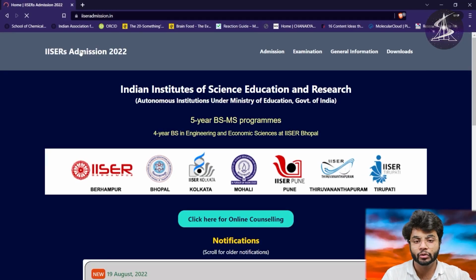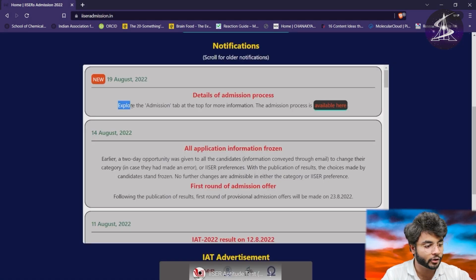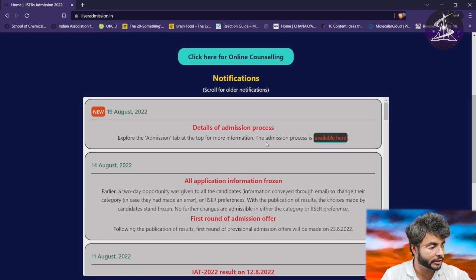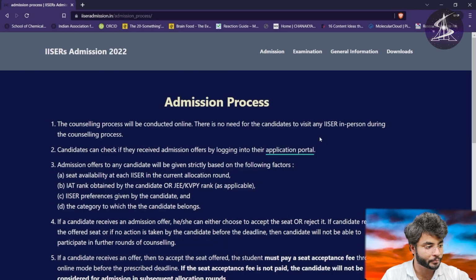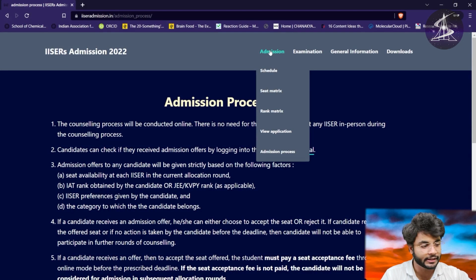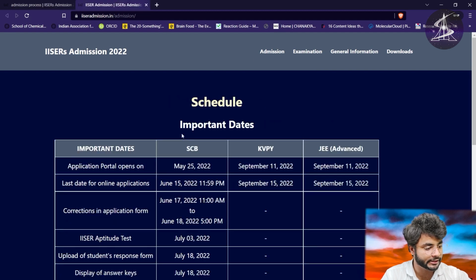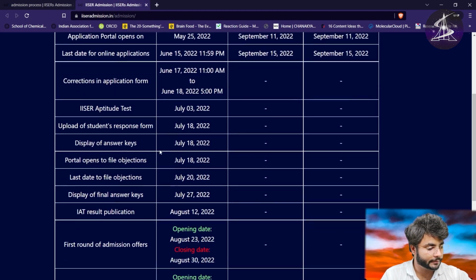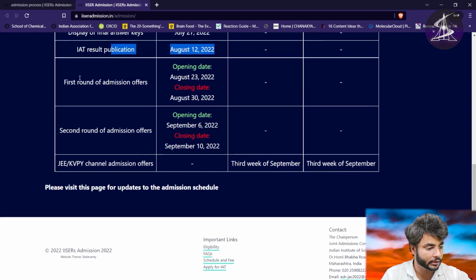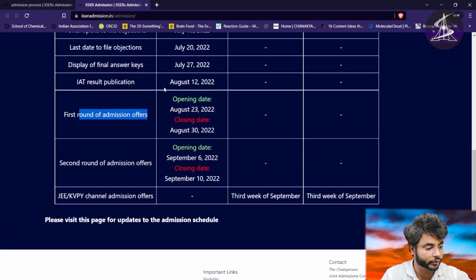So first of all, when you go to this official website of IISERs, that is iiseradmission.in, you can see the latest update of 19th August that the admission tab is there for more information. The admission process can be seen here. We'll go there. If you see here in admission, there is a schedule given. Just view the schedule and we will see that the last date to file objection, 20th July, all these things already happened. The first round of the admission offers, the opening date is 23rd of August and the closing date is 30th of August.